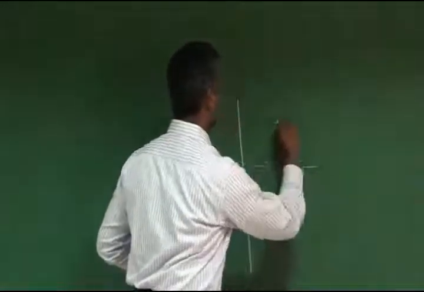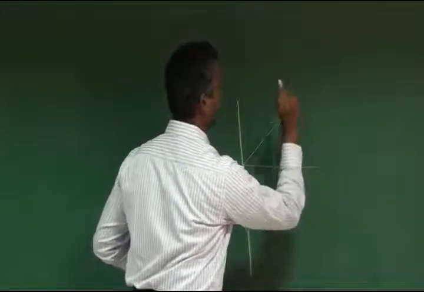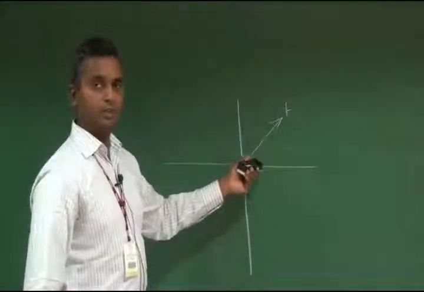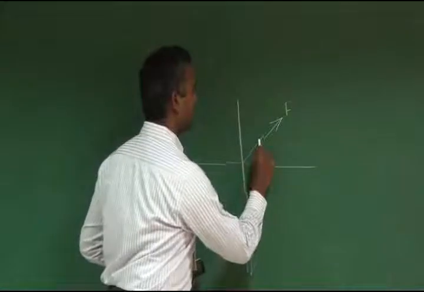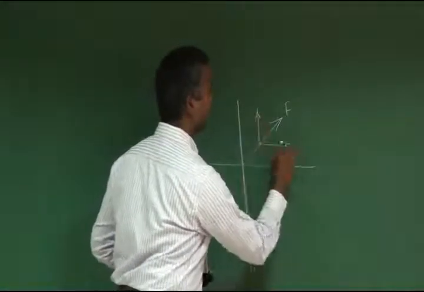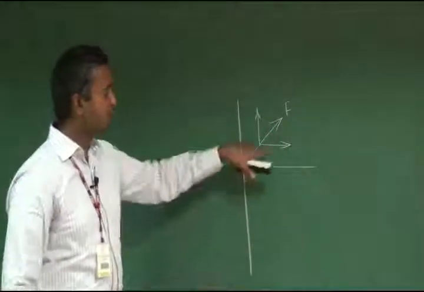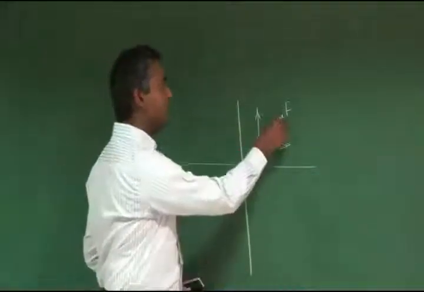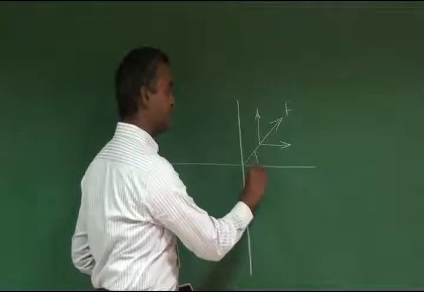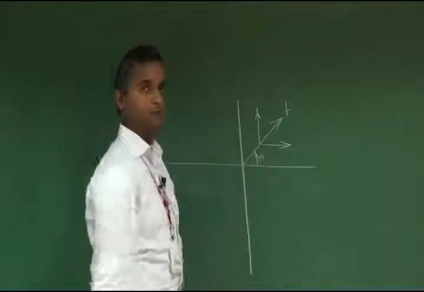So please assume a force like this, F. It is acting along the first quadrant, 0 to 90. It has 2 components like this: this is the horizontal component and this is the vertical component. Assume the angle of this force with respect to the x-axis is theta.